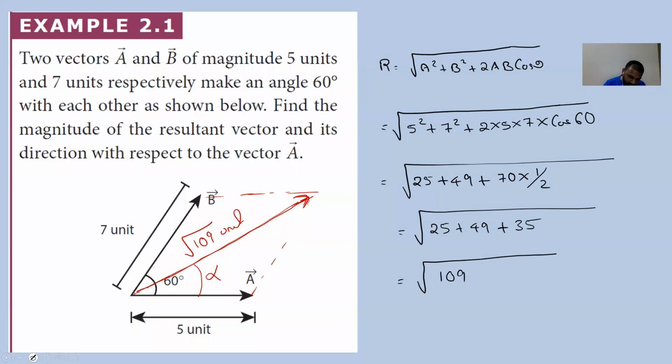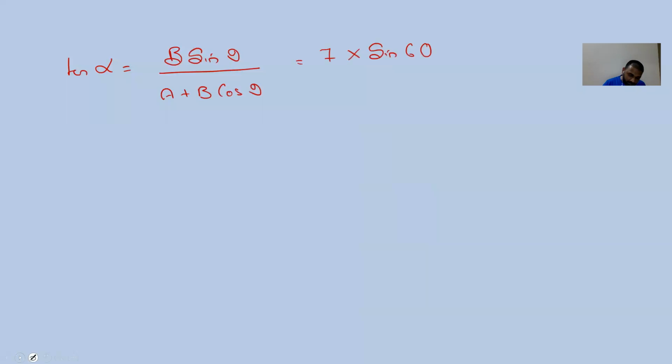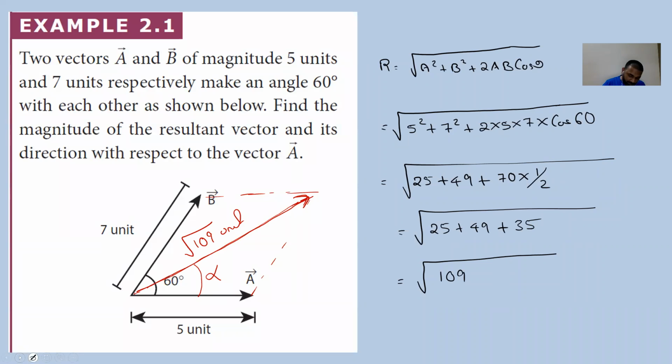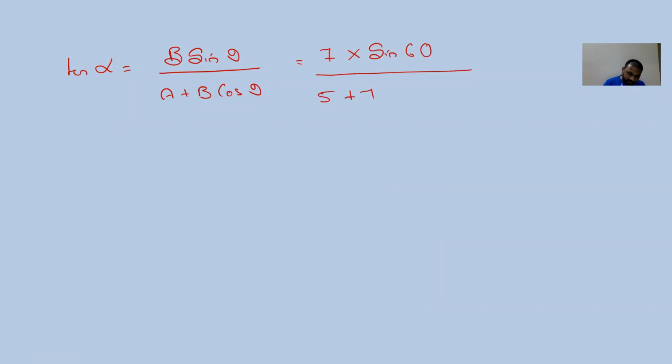So tan alpha is equal to b sin theta divided by a plus b cos theta. So b was 7 into sin 60, divided by a which is 5, plus 7 cos 60.